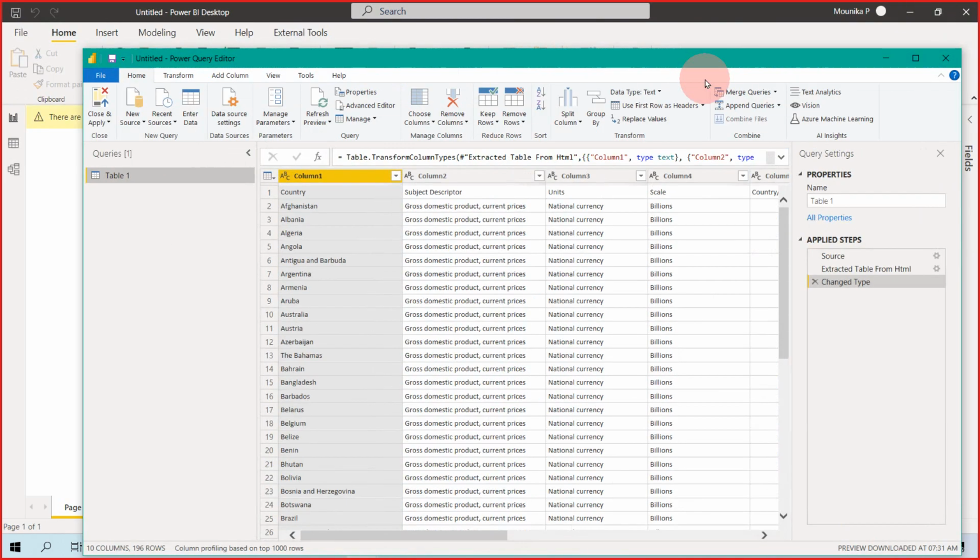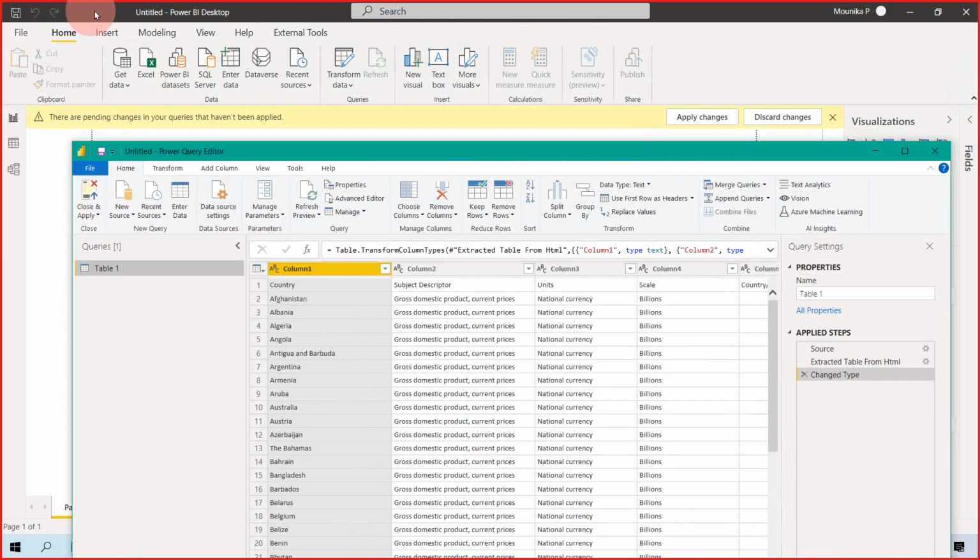This is Power BI desktop, but this is Power Query Editor. You just observe this, Power Query Editor, but this is Power BI desktop. So this is different. What is this? This is a tool, but inside the tool there is one more tool. Power BI desktop is a tool, but it has one more tool called Power Query Editor.